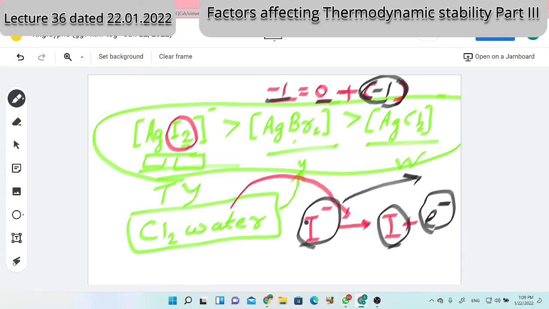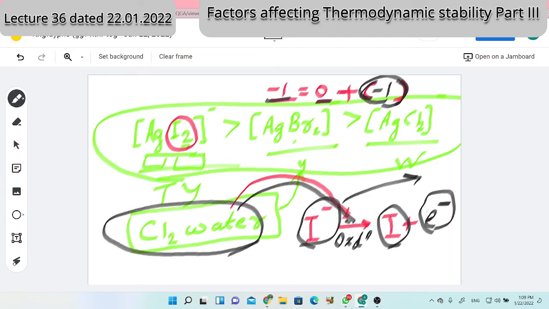And therefore we can say it is an oxidation reaction. And who is the oxidizing agent? This chlorine water is the oxidizing agent, and that will oxidize iodide to I. But alone I can't remain, it is unstable. Like alone hydrogen can't remain, it is unstable. Alone oxygen can't remain, it is unstable. Alone chlorine can't remain, it is unstable. Likewise, alone I will not remain, it is unstable.